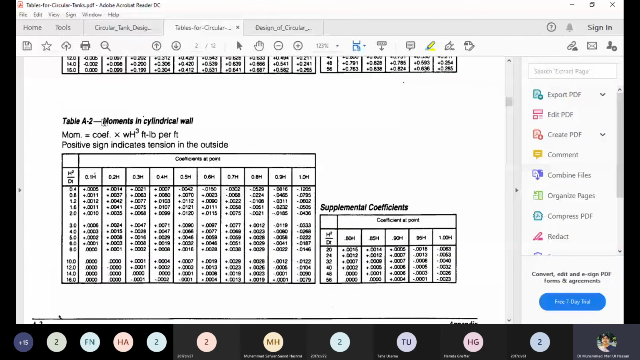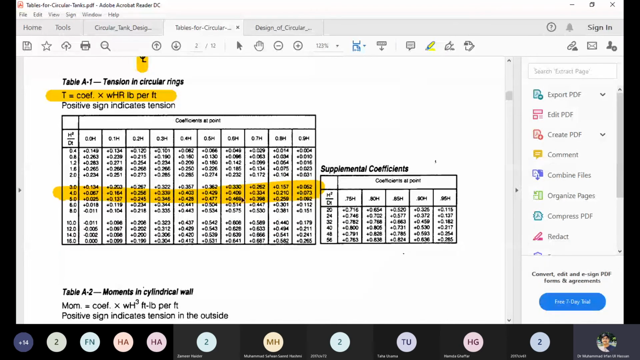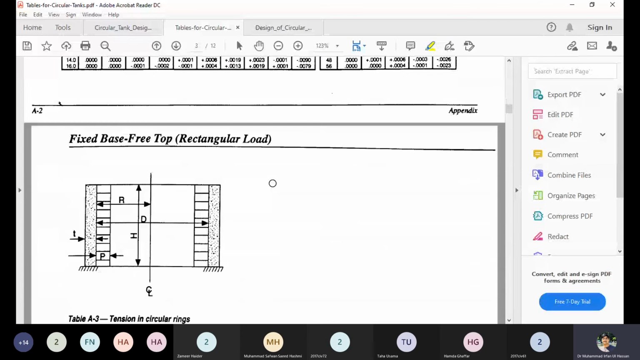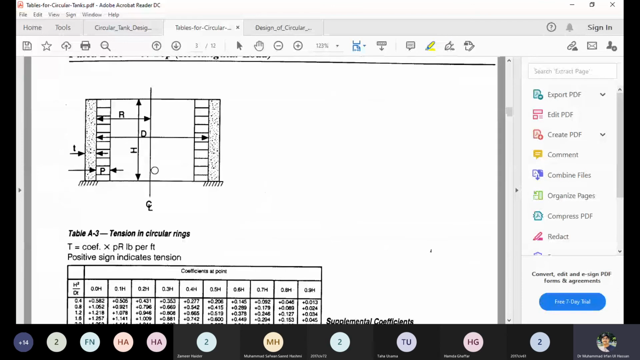Let's say also the moments in the wall, you can determine for any depth the moment coefficient. You see that the moment is negative at the bottom, positive in the upper zone, and similarly the tension is positive throughout. This is the horizontal or hoop tension, and this is the bending moment in the vertical direction. These coefficients are given for all the cases.